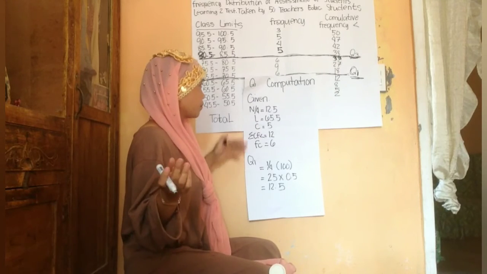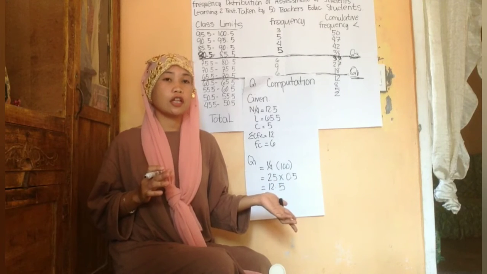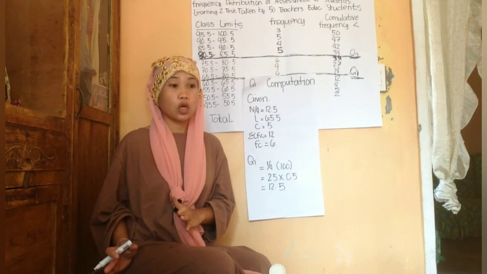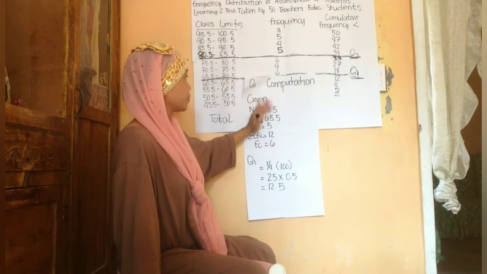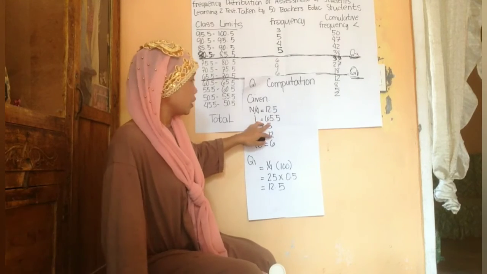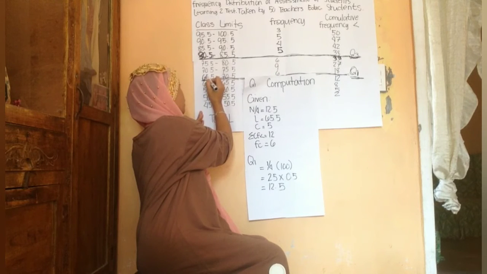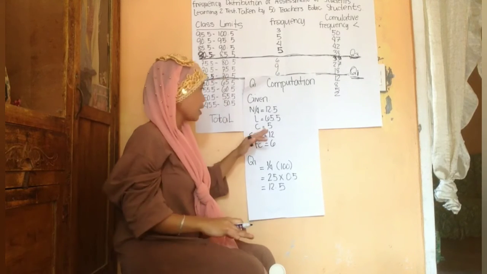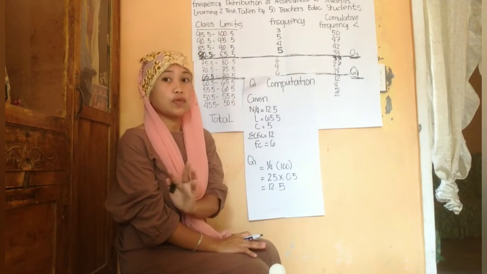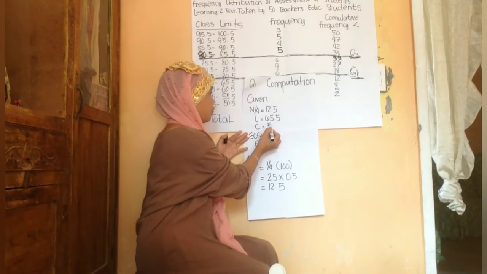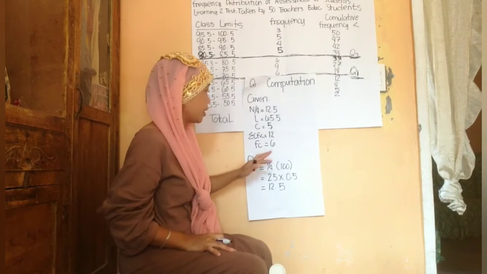So, the first quartile is the same as the 25th percentile, or the lowest 25% of numbers. First, this is the given. The lower real limit we got from the class limits in the table. So, this is 65.5. And the class interval we also got from here. The difference of the scores is 5. So, this is 5. And the sum of cumulative frequency lesser than is 12.